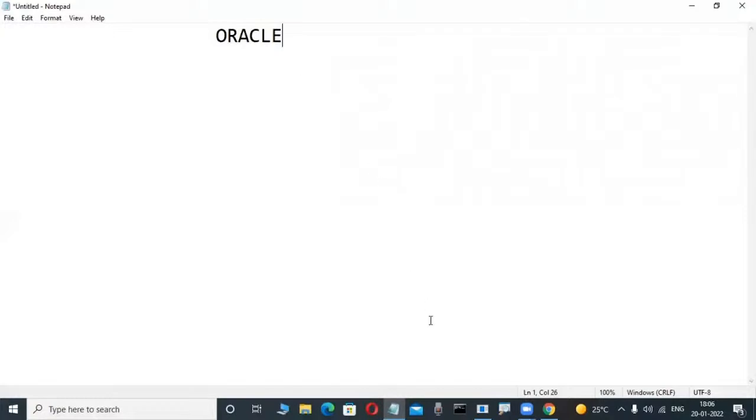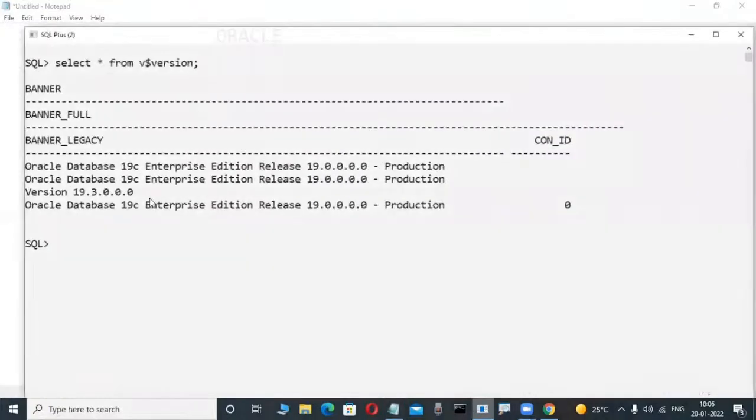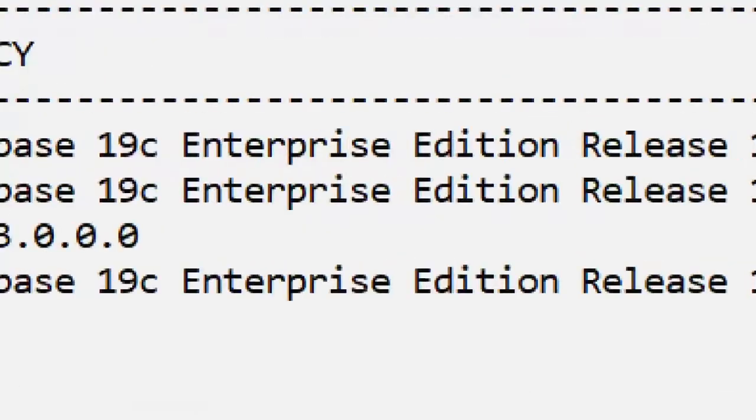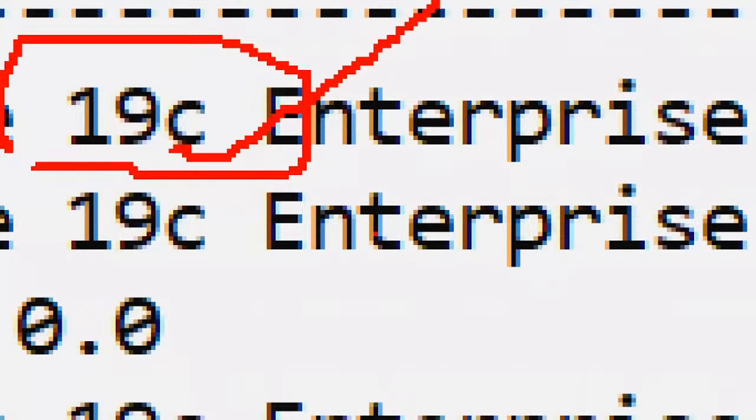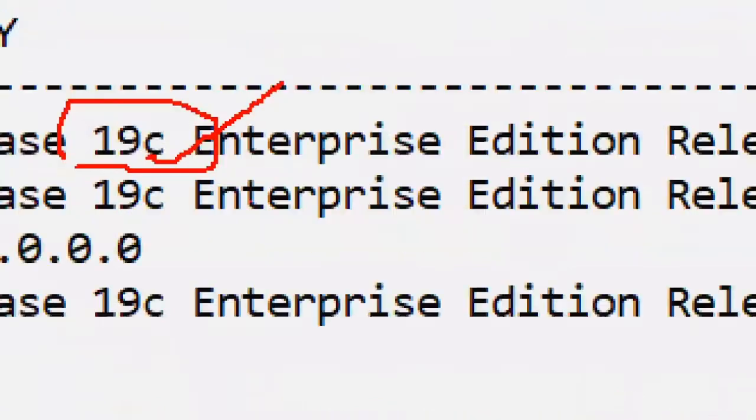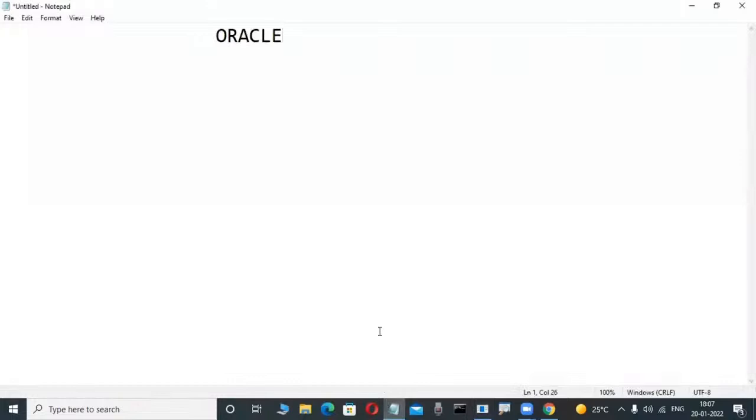But in our class, 19c is the software available, we are learning only that. C means cloud technology. Cloud computing is there. In olden days, grid computing was there. Now, cloud.